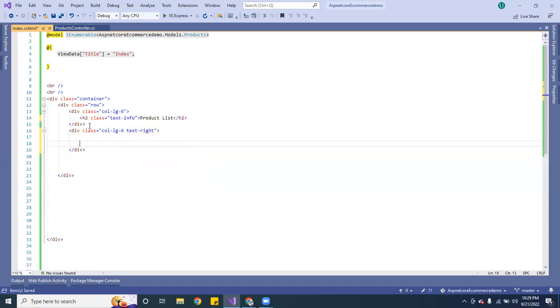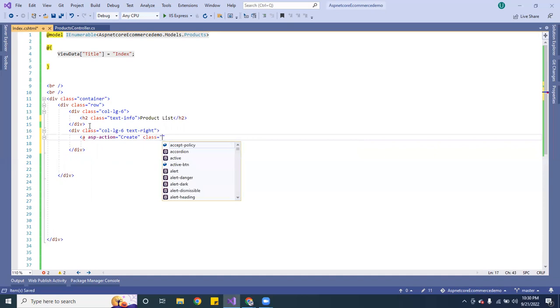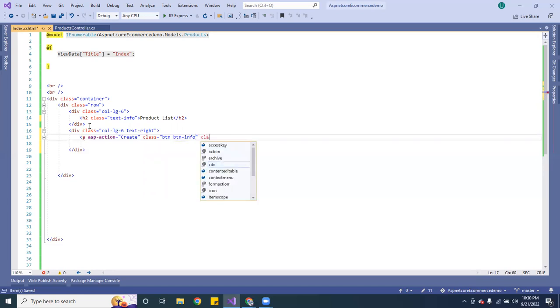So here I'm going to create a link, and this one is going to be asp-action, called create, and let's give it a class of btn btn-info, and I'm going to use Font Awesome for this one.